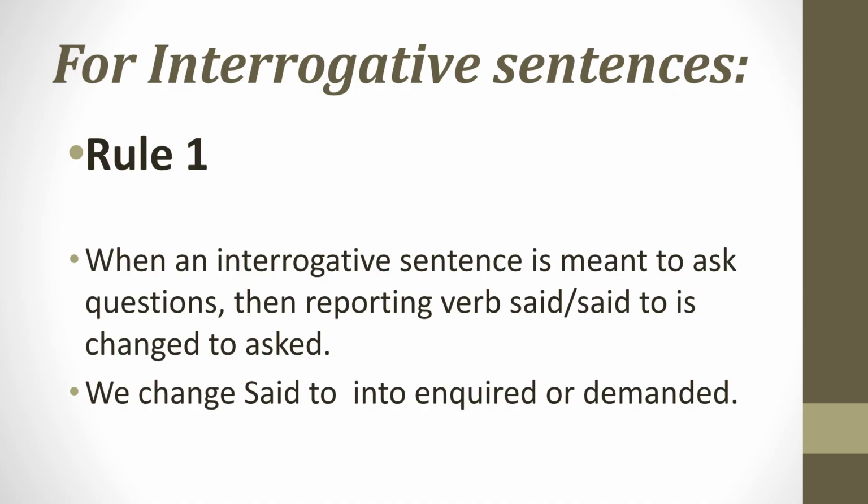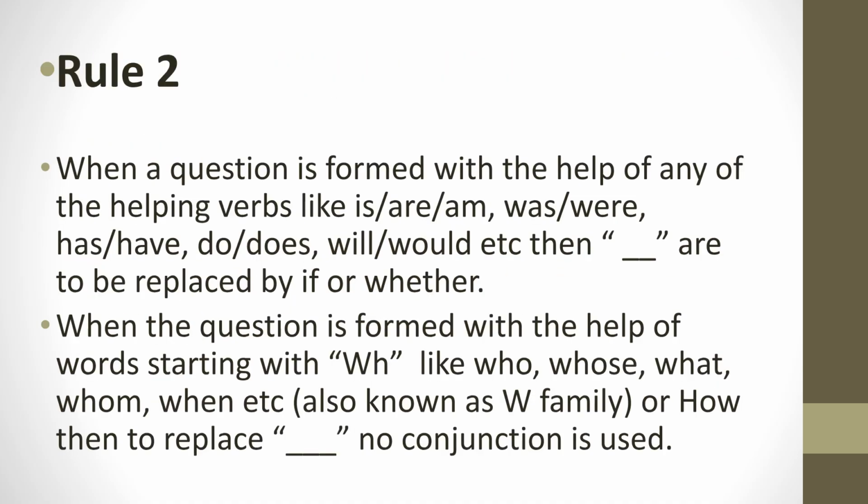For interrogative sentences, Rule 1 states that the reporting verb said/said to changes to asked, inquired, or demanded, depending on the context of the question. Rule 2 for interrogative sentences is that if the question uses helping verbs, the quotes are replaced by if or whether. If the question uses WH words or how, no conjunction is used to replace the quotes.